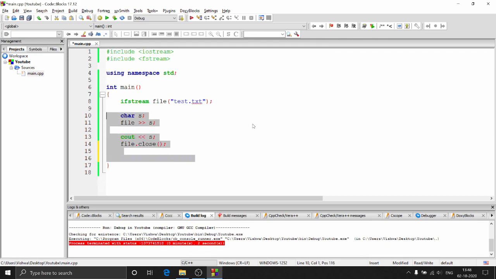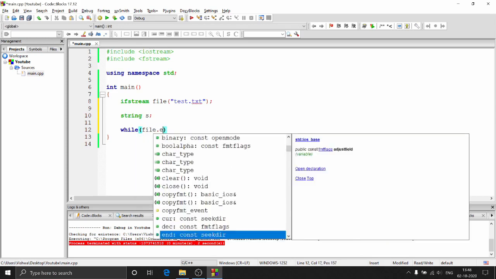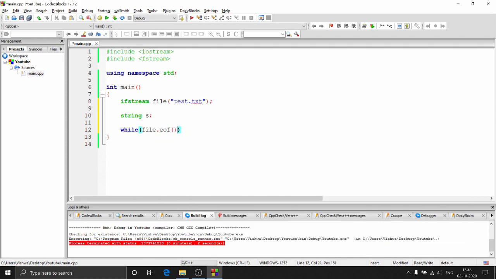It's really simple. Let's keep a string variable on the outside of the loop so that we don't create it every time. So here I'm going to write while not file.eof. While the end of file has not been reached, I'll read the word inside the string, and I'll just print out the string on a new line.